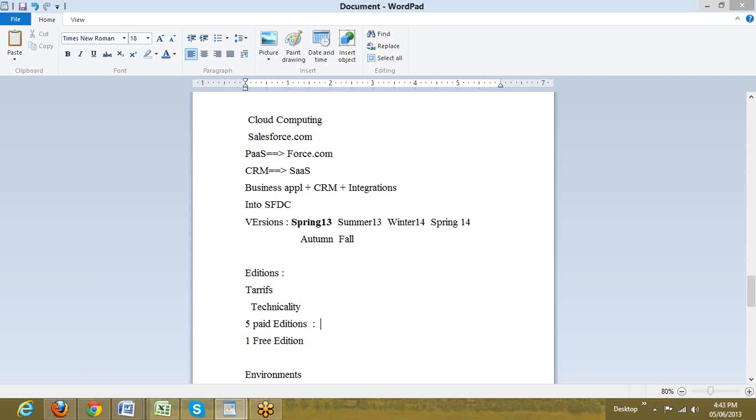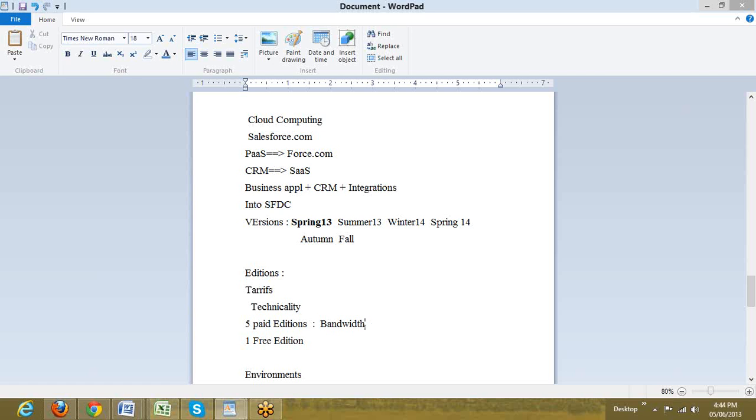So I might say I can send emails. Send email is a functionality which Salesforce offers me. In one edition it could be 10 mails per day. In another edition it could be 1 lakh mails per day. So the bandwidth of the technicality varies, but the technical features more or less 99% are all the same.